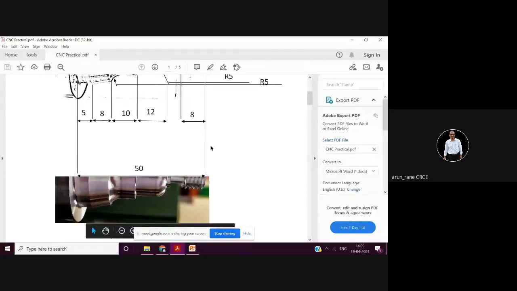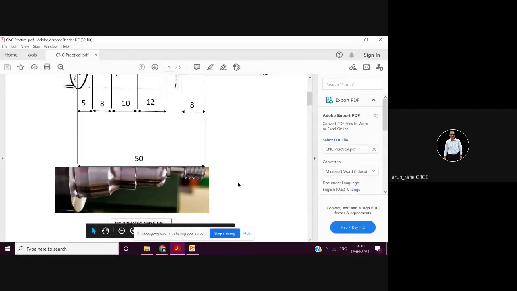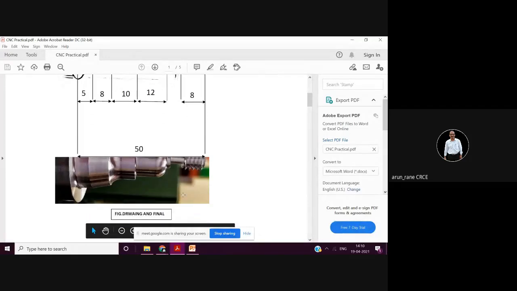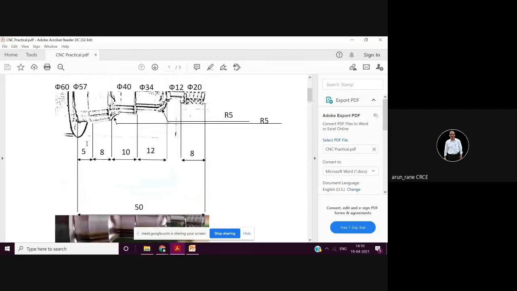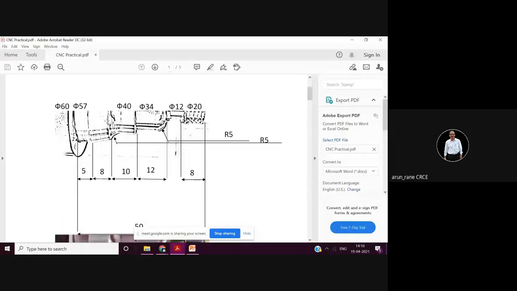Remember, in case of a CNC lathe, it is always diametrical programming, because in any of the drawings you see, you will not find R30 mentioned; it is diameter 60, diameter 40. Nobody specifies this as R40. That's why it is always diametrical programming. Again, please don't draw the threads like this. You have to use the threading symbol which is used in engineering drawing.